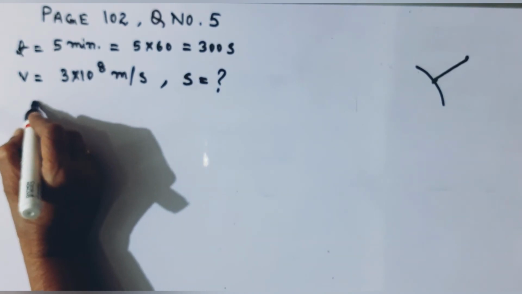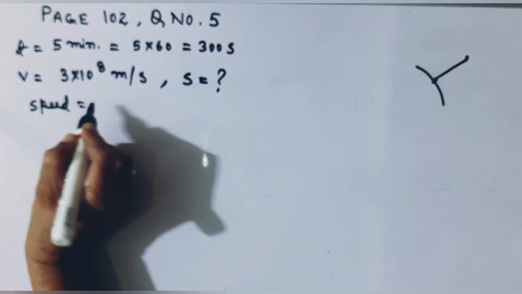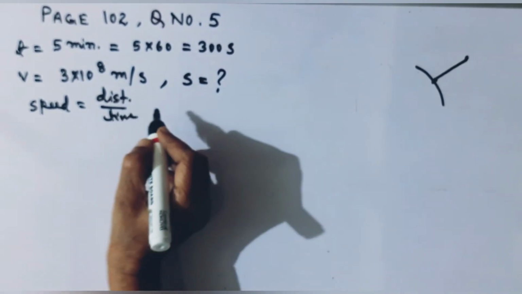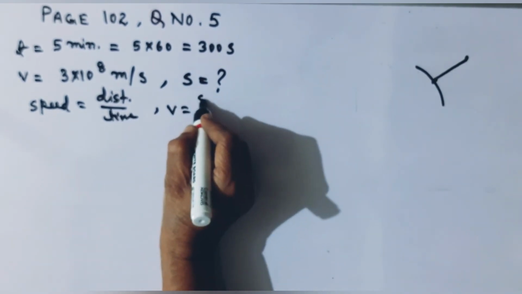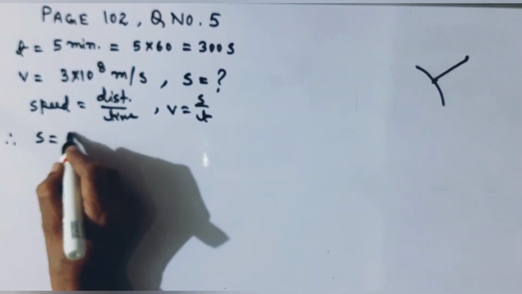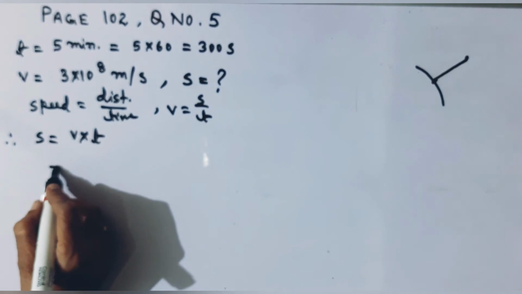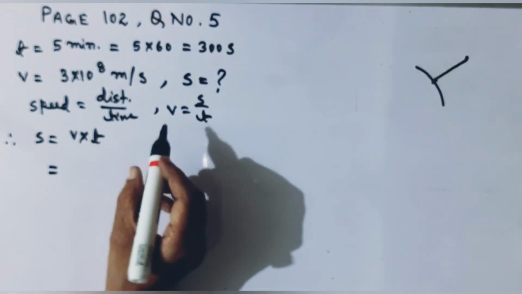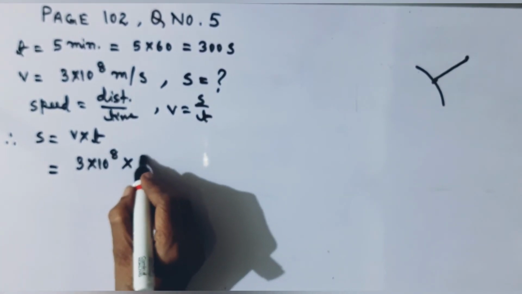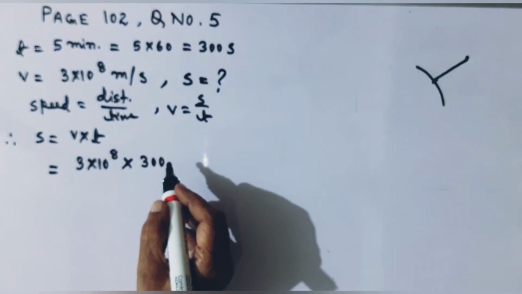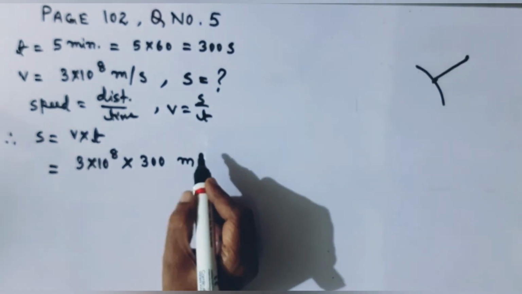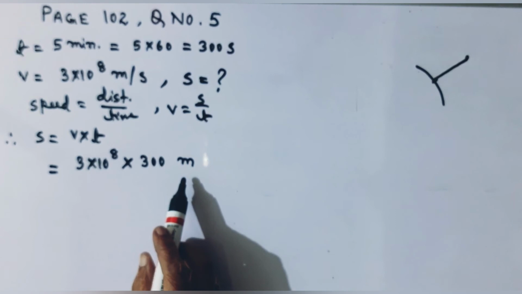We know that speed is equal to distance upon time, or v is equal to s upon t. Therefore, the distance s is equal to v into t. So we calculate v is given to be 3 into 10 to the power 8 and time t is 300 seconds. Therefore, this distance s will be in meter. 3 into 10 to the power 8 into 300 meter.